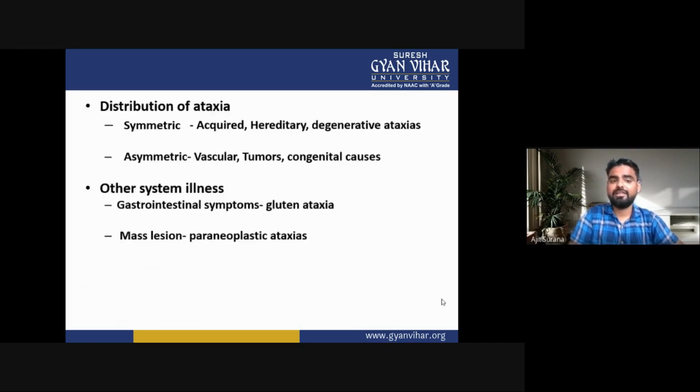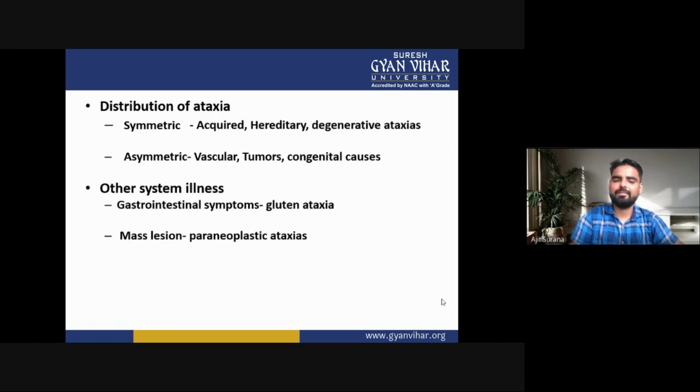Now the next one is the distribution of the ataxia. Distribution of the ataxia may be divided into 2 types: symmetric and asymmetric. In symmetric, there are acquired, hereditary, or degenerative ataxia. Now the second one is the asymmetric. In asymmetric, they are vascular, tumors, and congenital causes.